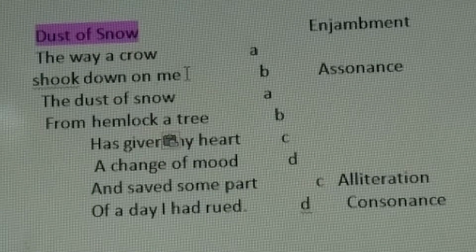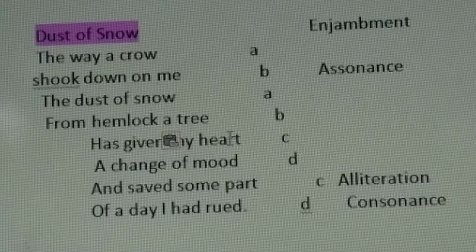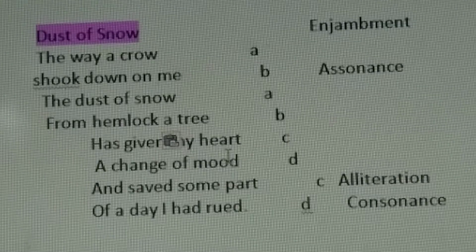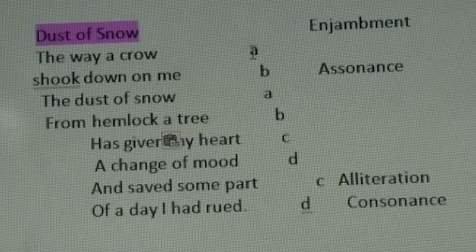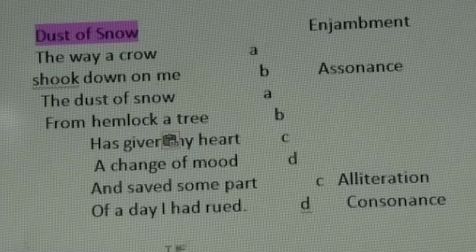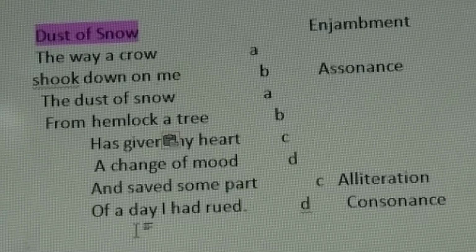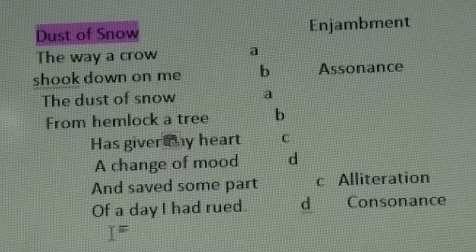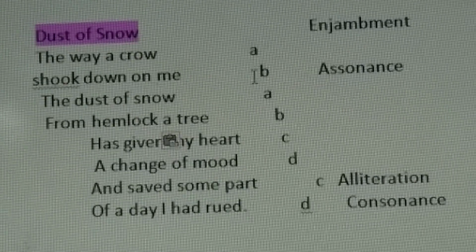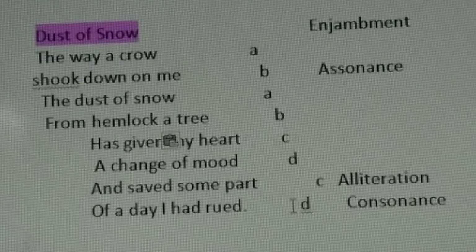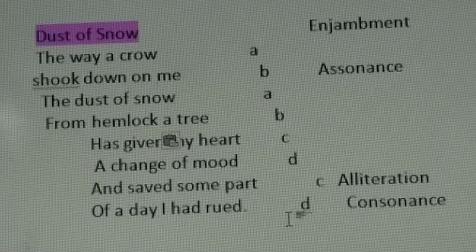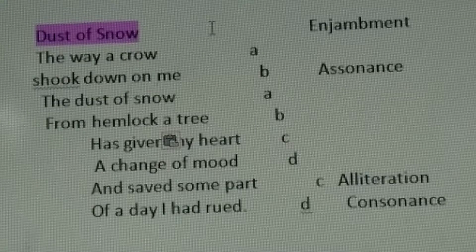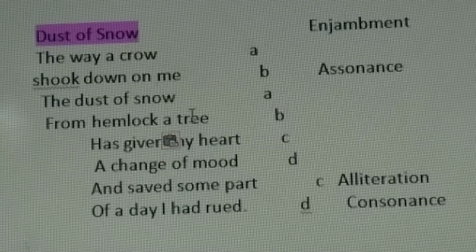Now let's see the rhyming words in this poem. Crow, snow, me, tree, heart, part, rude, mood. These are the rhyming words. And what is the rhyming scheme then? The rhyming scheme of the poem is as given here. A B A B C D C D. Of course, you don't have to write it horizontally because crow and snow, A, me and tree, B.